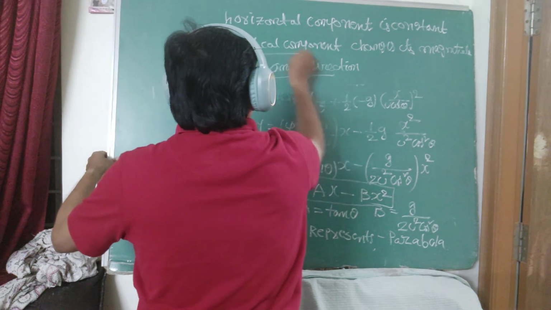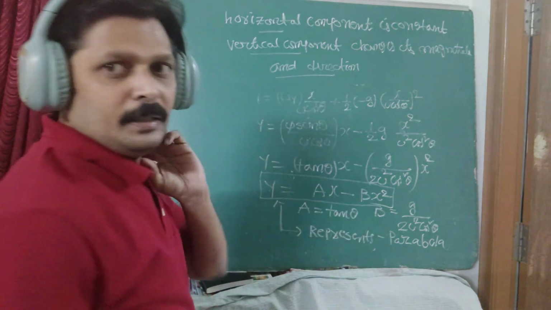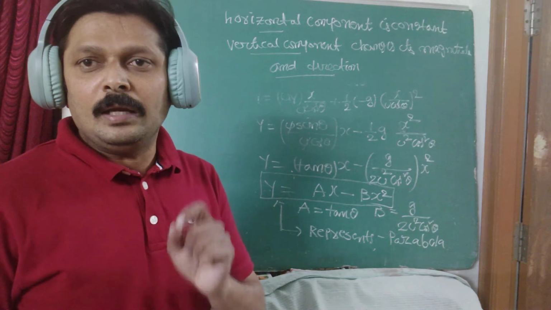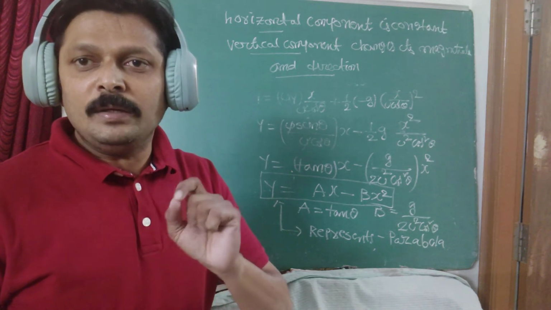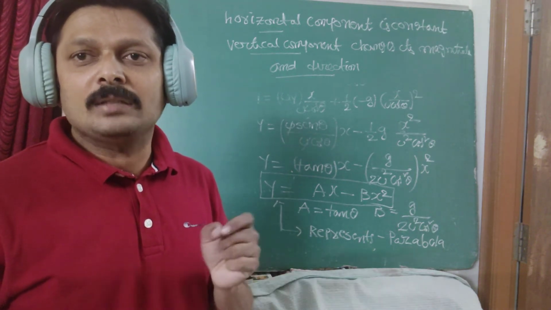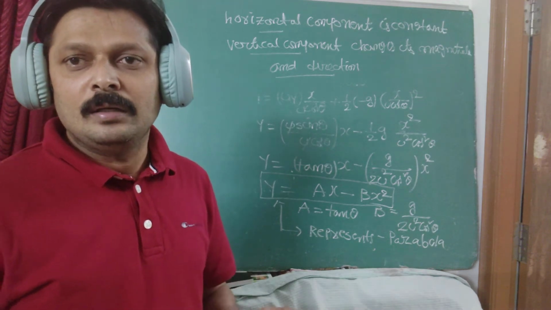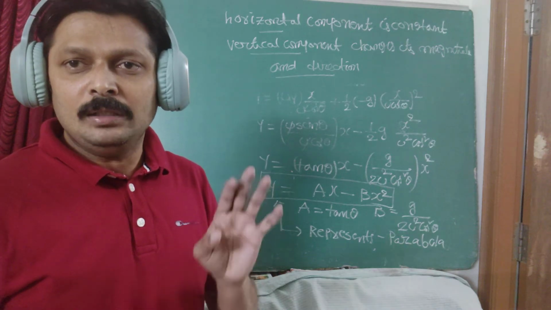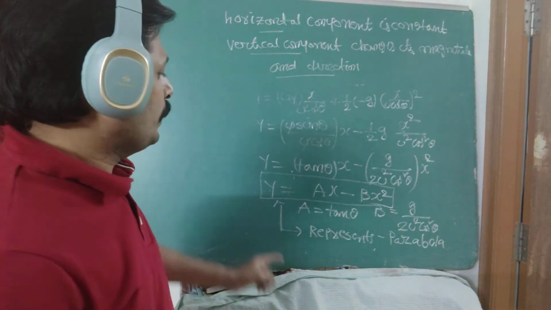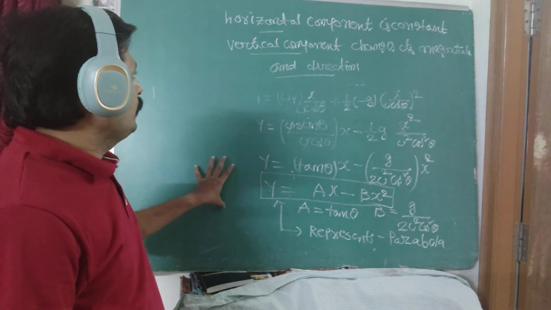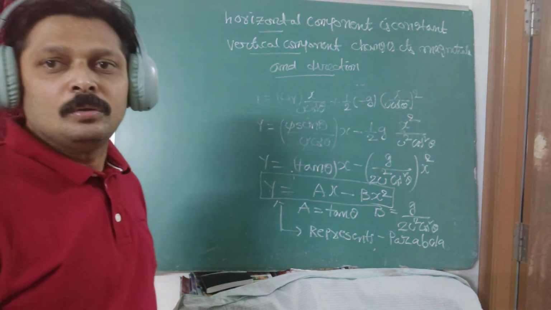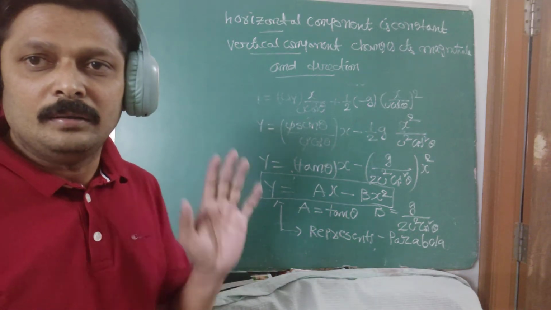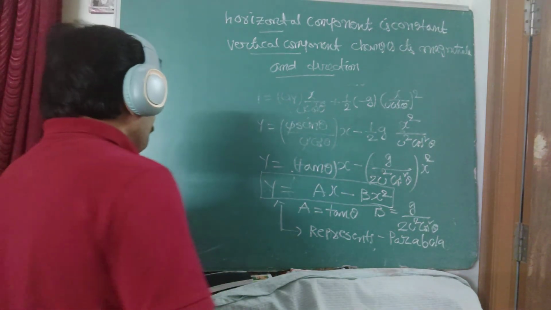That is an important condition exhibited by any object moving away from the ground. The horizontal component should be constant, and the vertical component, both its magnitude and direction, continuously changes. This is the way to present the answer, that the path of the projectile is a parabola. This is the answer. Okay.